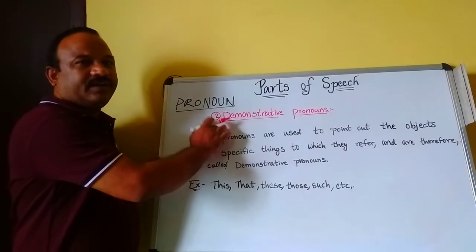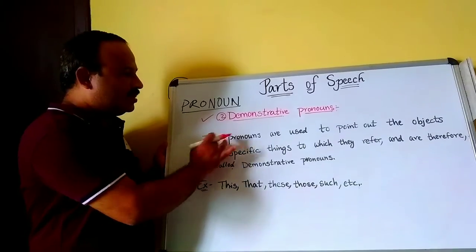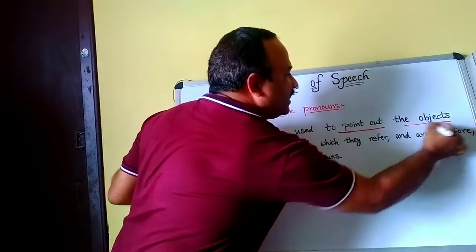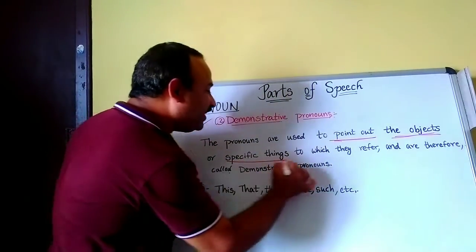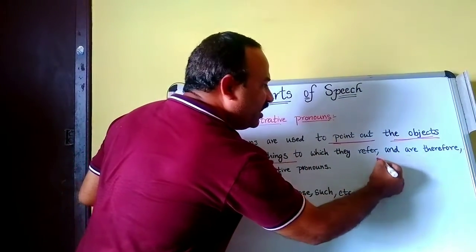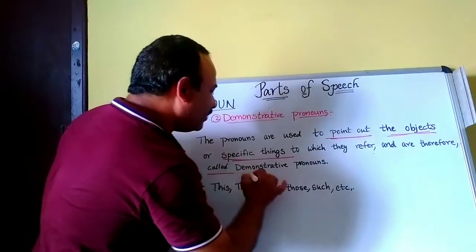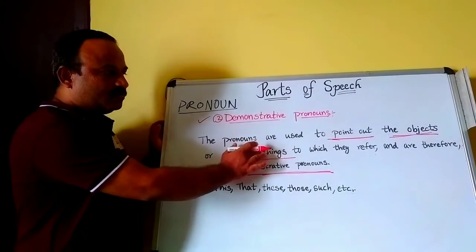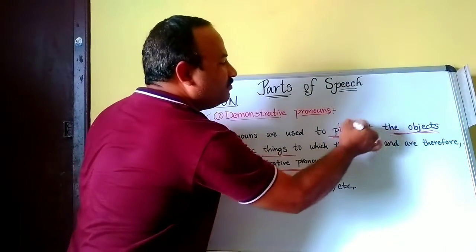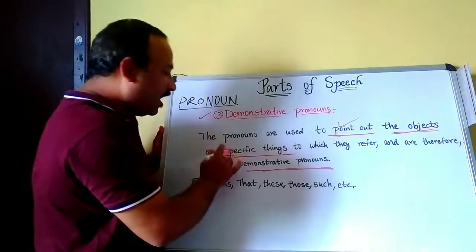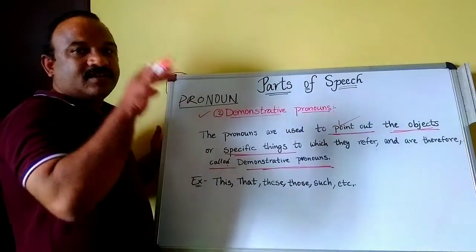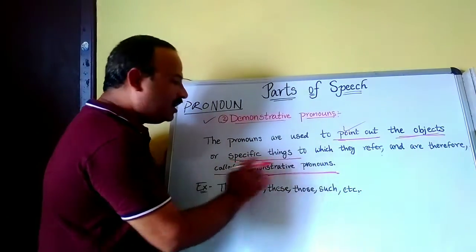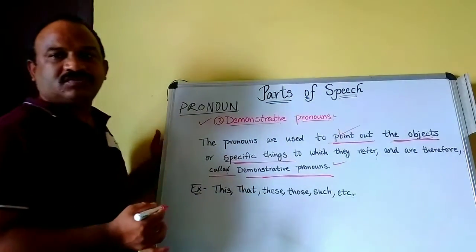Now, second one, demonstrative pronouns. The pronouns are used to point out the objects or specific things to which they refer and are therefore called demonstrative pronouns.